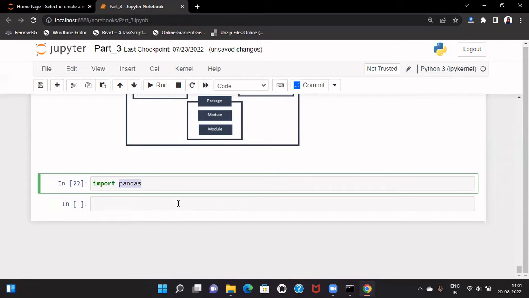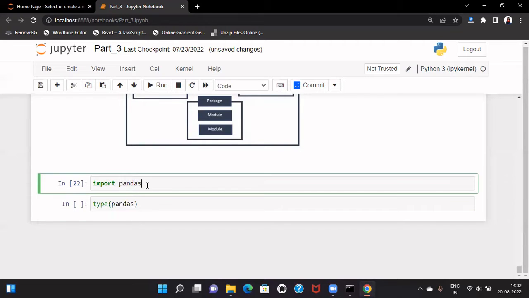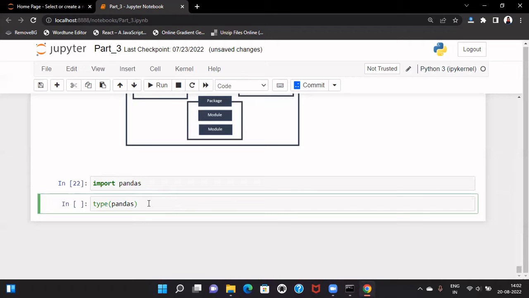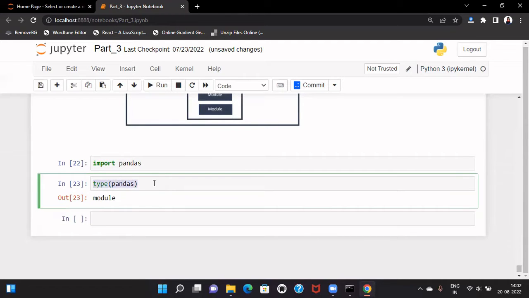Now let me show you one thing. If we try to check the type of this here in Python, everything will come as module, even if it is a directory structure, it will be shown as module. Here, if we try to check the type of pandas, it will be a module. But if we just print pandas here, we can see the exact location.